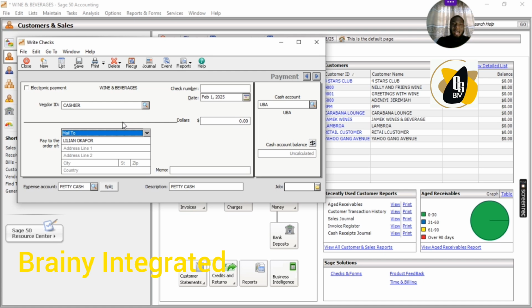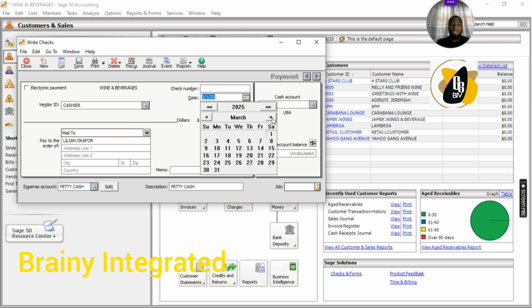All right. So now the usual thing, the dates. I'm going to put the dates. Let me choose today's date. Today is March the 18th.